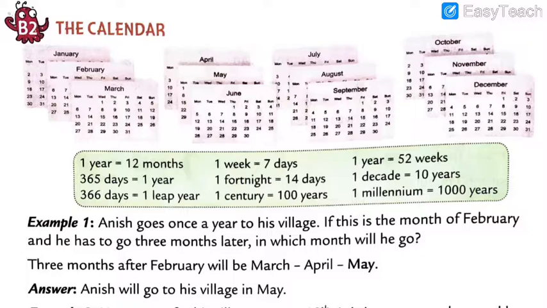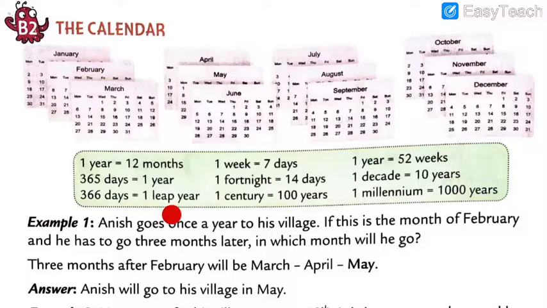So, my dear students, this is the most important thing, in this green shaded part. So you have to note it down in your book now. I am going to teach you these things. First: 1 year is equal to 12 months.